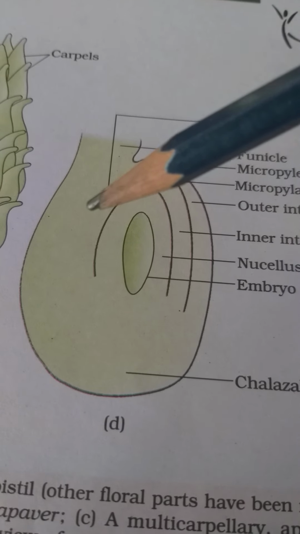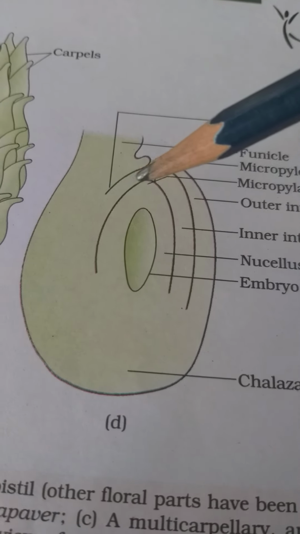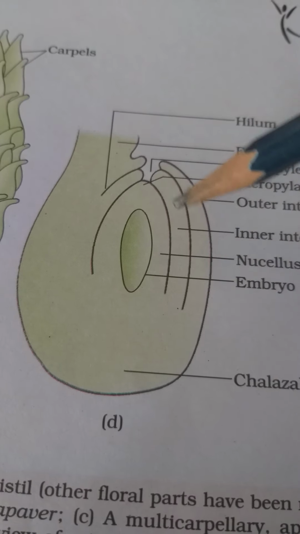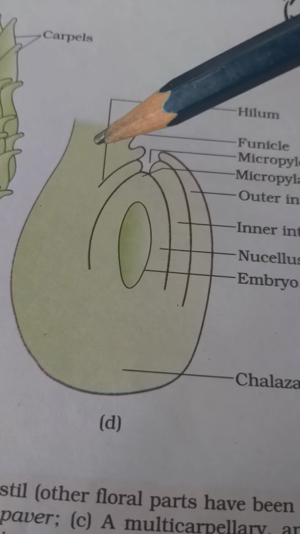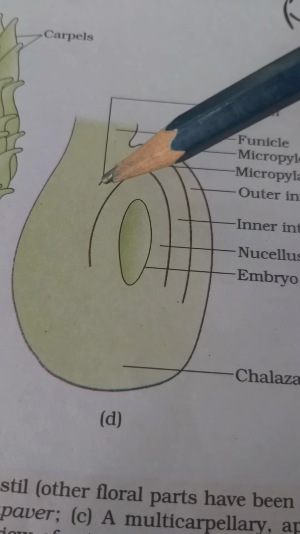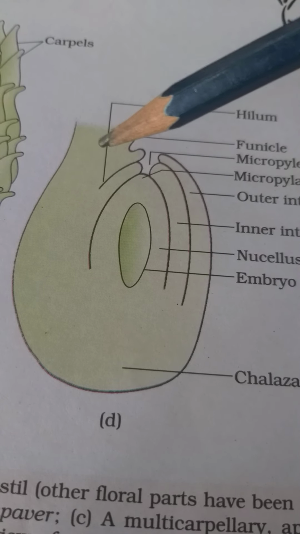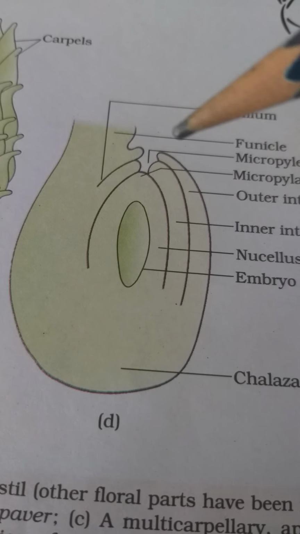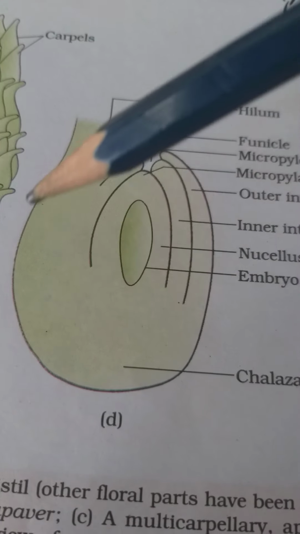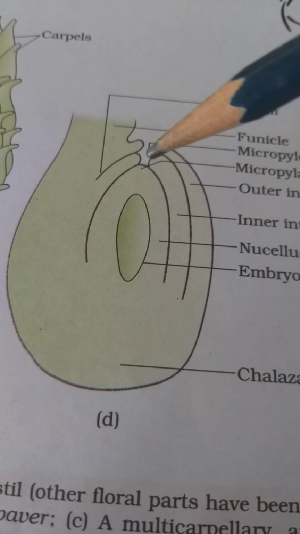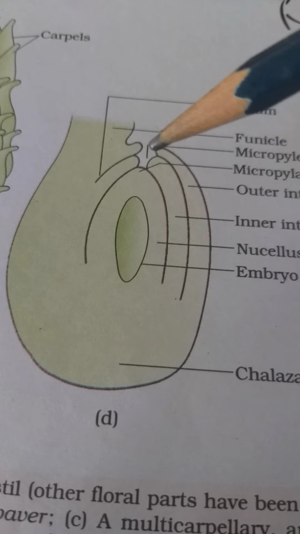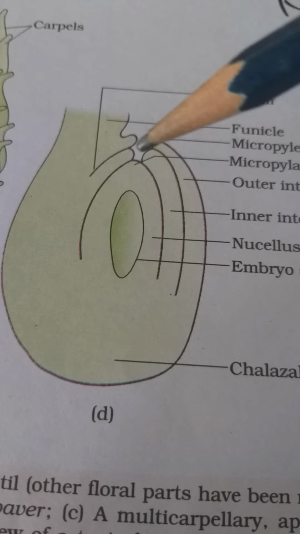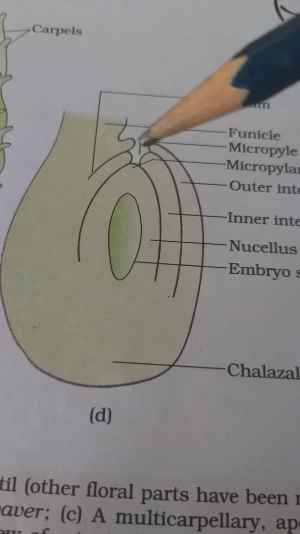Hilum is the point of contact. It is the junction, the region where the body of the ovule fuses with the stalk, which is called funicle. This is funicle. Outer integument, inner integument. Now the integuments are present all over the ovule except a particular region where there is a narrow passage. This is called micropyle. Micropyle is the region where integuments are missing.